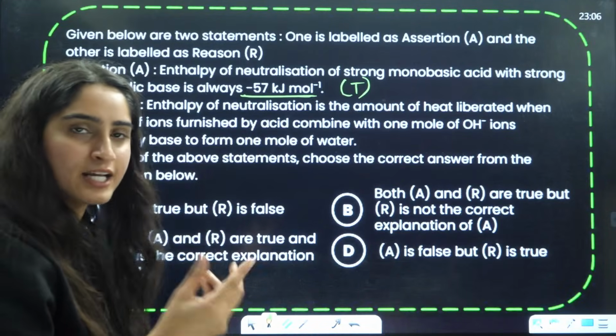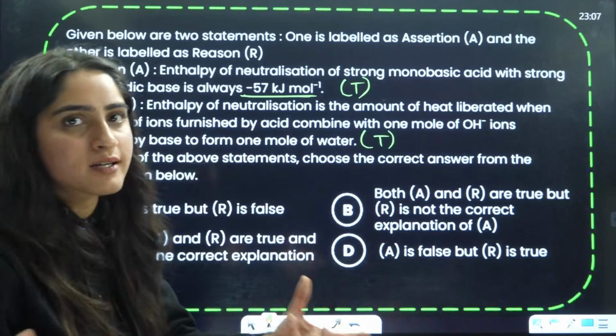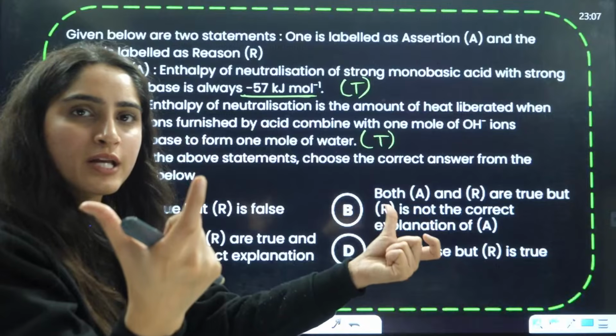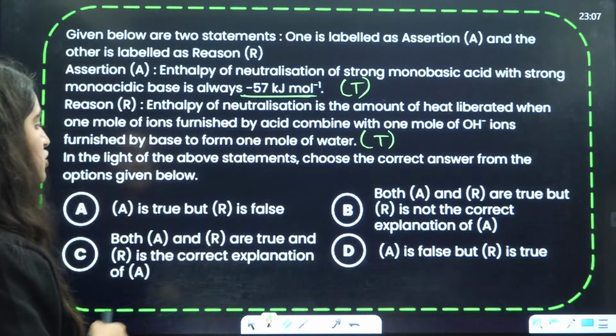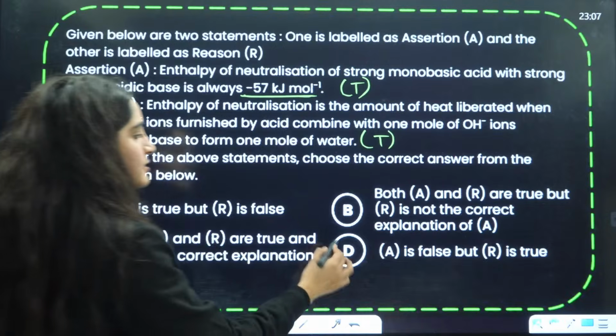OH given by base and H given by base, that is true. This is the enthalpy of neutralization. When strong acid and strong base, H positive and OH negative, combine, they neutralize each other. So both are true. But we have to see whether it is the explanation.